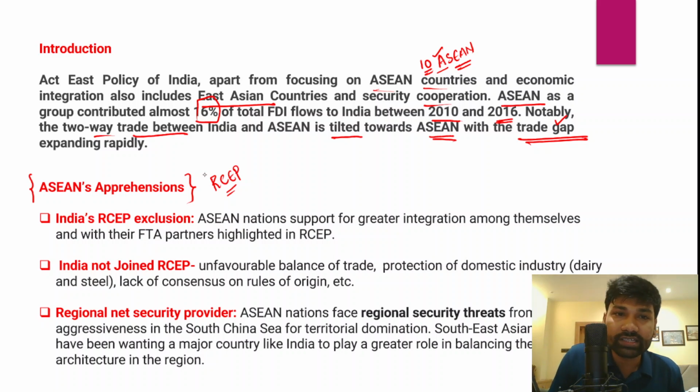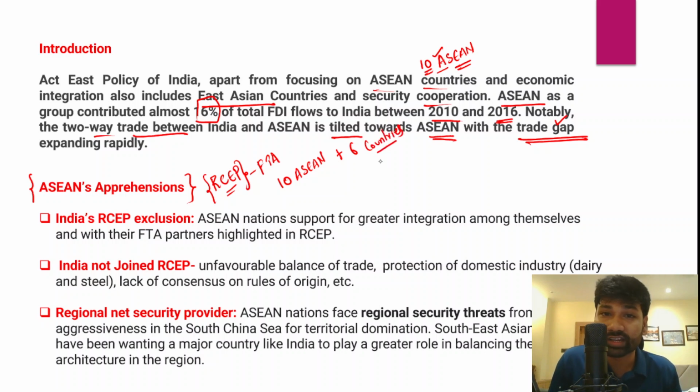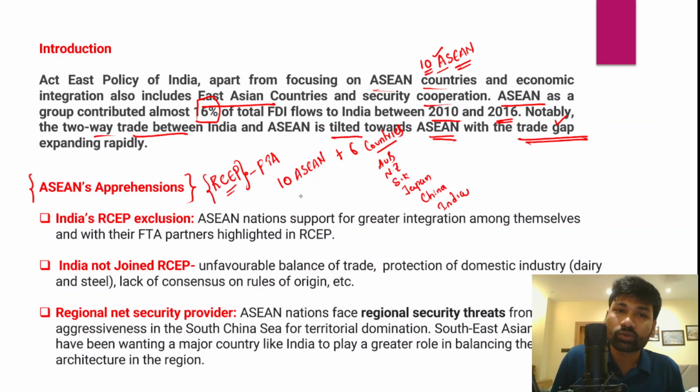This Regional Comprehensive Economic Partnership is a free trade agreement between 10 Asian countries and 6 other countries in the region. That includes Australia, New Zealand, South Korea, Japan, and even China. And even India also. So that is the Regional Comprehensive Economic Partnership.